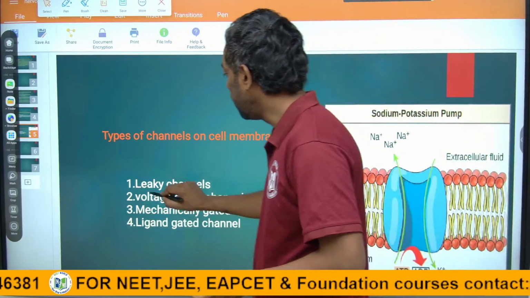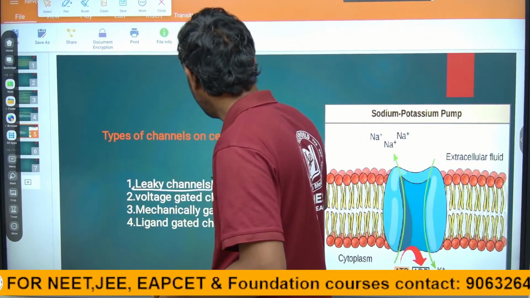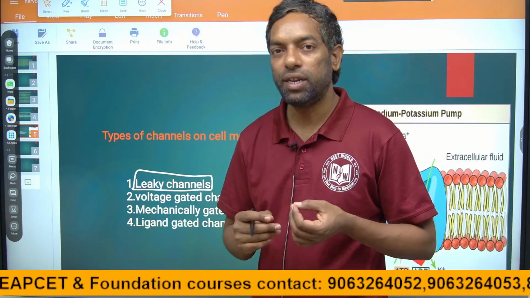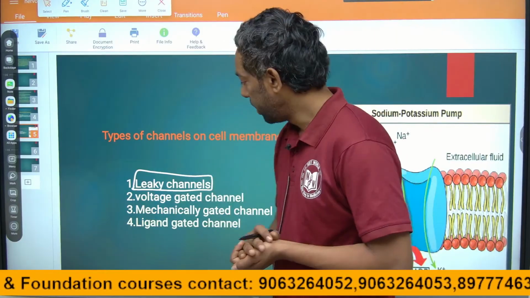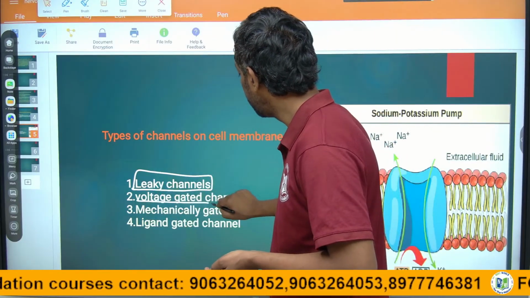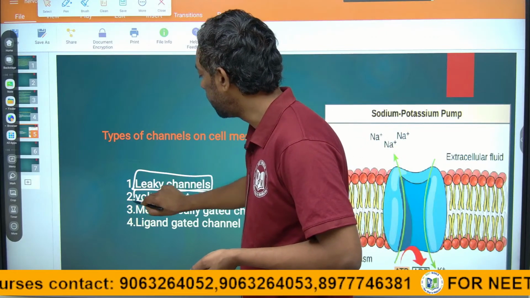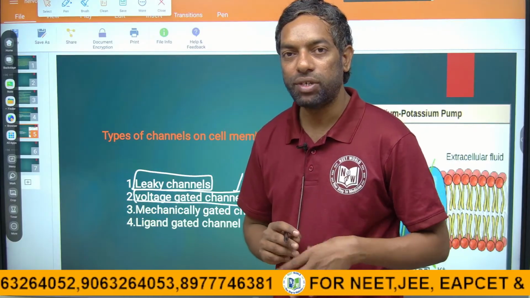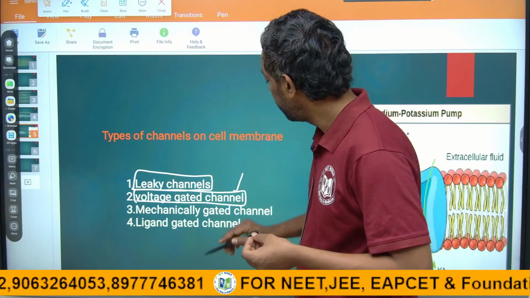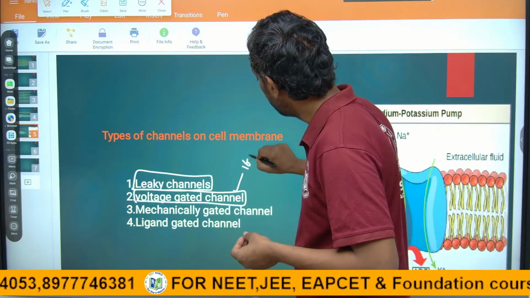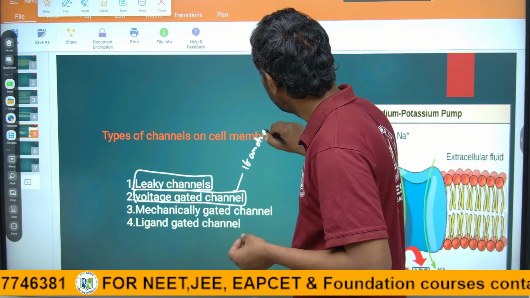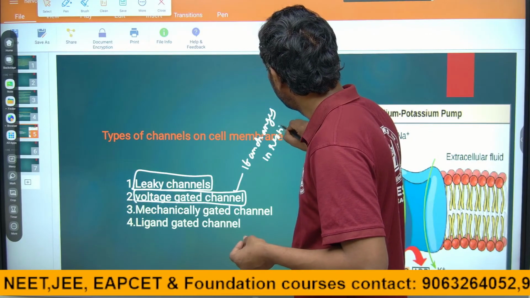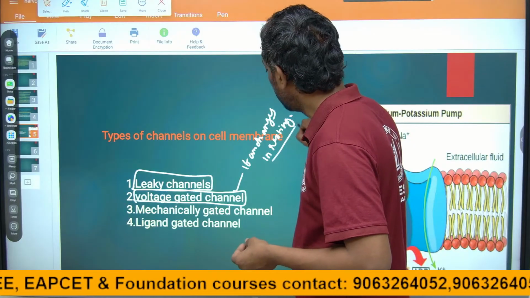The first channel is the leaky channel. The leaky channel leaks potassium and sodium, inside and outside the cell. The next channel is the voltage gated channel. If there is any electrical imbalance, meaning negative or positive charge, or any change in the resting potential, the channel opens.